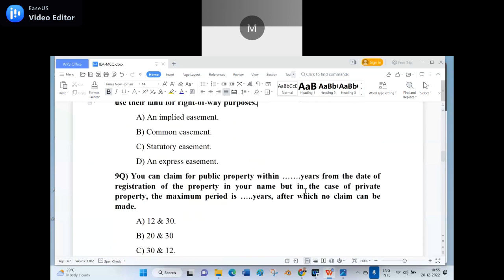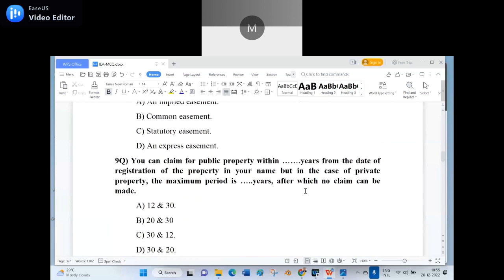The ninth question. You can claim for public property within dash years from the date of registration of the property in your name, but in the case of private property, the maximum period is dash years. After such, no claim can be made. Two blanks are there. Option A, 12 and 30. Option B, 20 and 30. Option C, 30 and 12. Option D, 30 and 20. D, sir. Option D, 30 and 20.